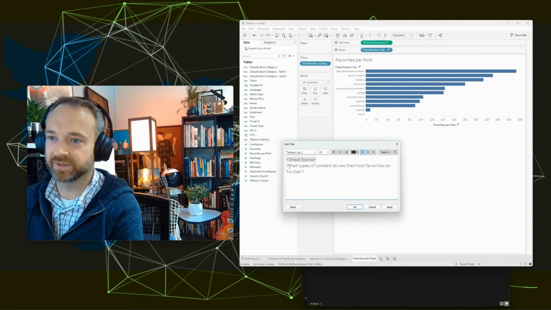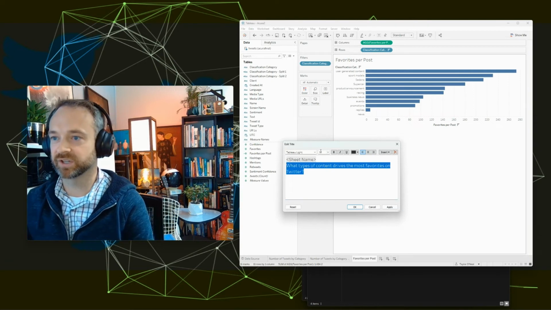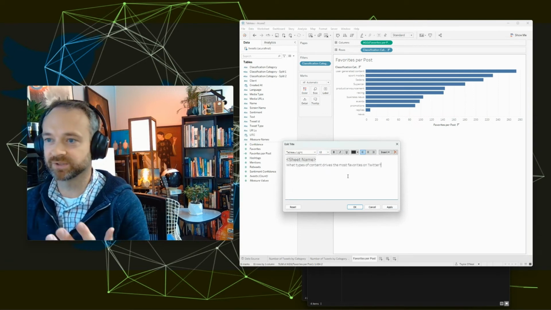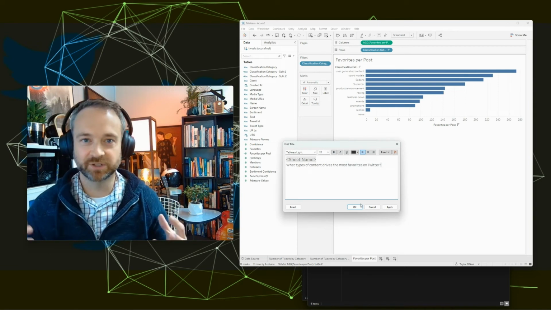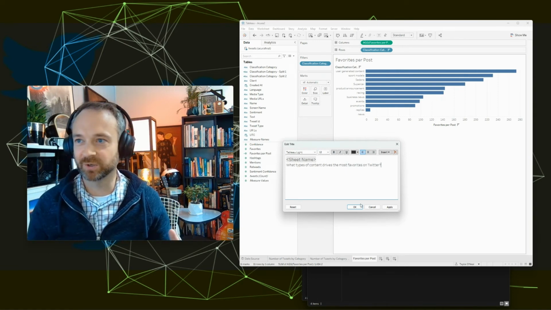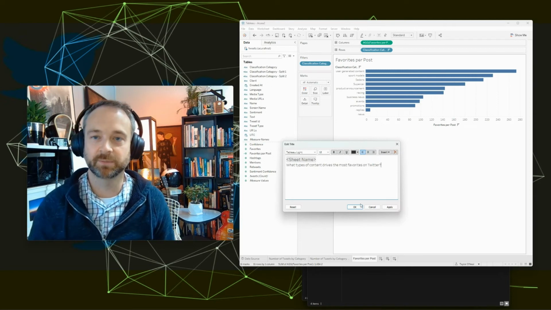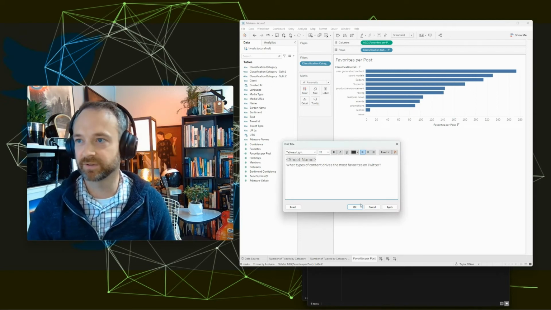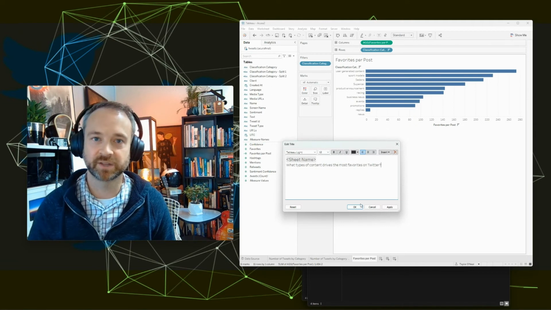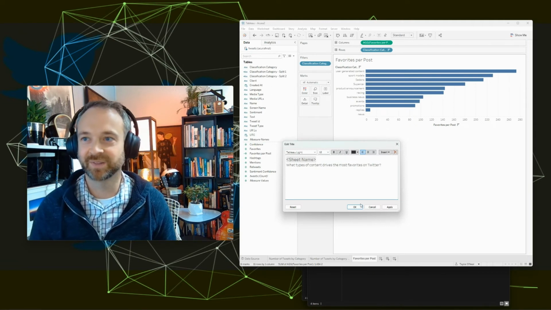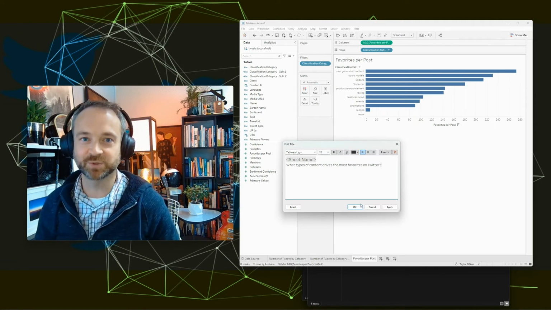So how can we have this a question that a viewer is looking at our graph and they're like, what am I supposed to get out of this graph? Like, instead of using their brain power, searching through every category, looking at the different axes and like thinking about it, you're just teeing it up for them. They're like, what types of content drives the most favorites? Here, user-generated content. They know within a second or two. That solves a lot of your problems. Your meetings will go smoothly.